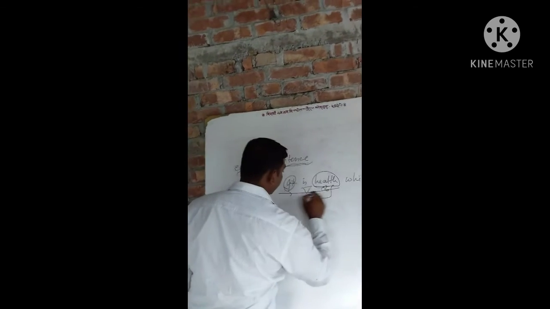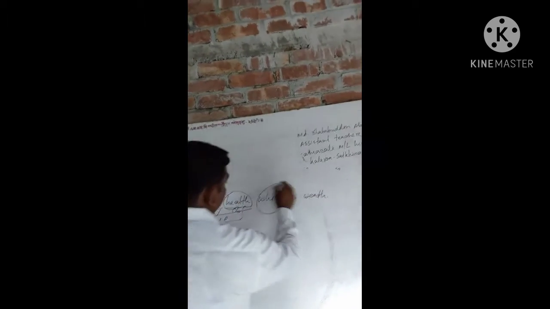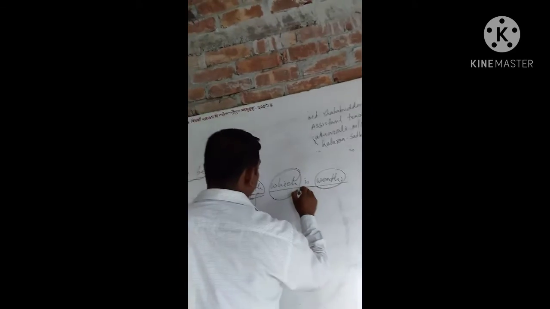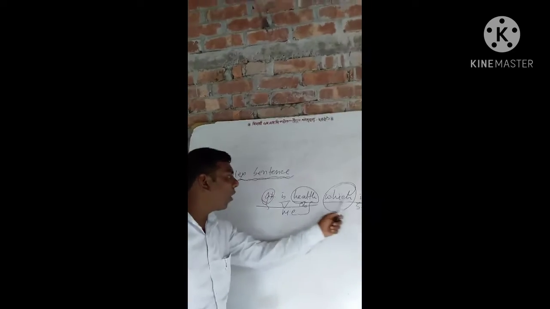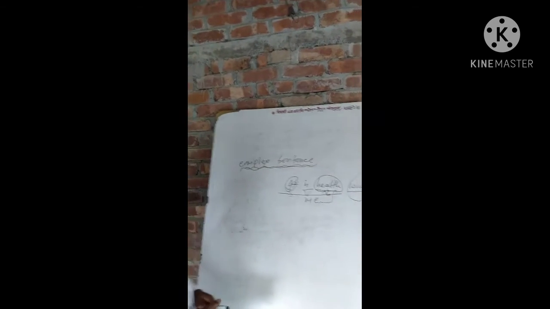So it's a main clause. Which is a connective, is a verb, well is an object. So it's a subordinate clause. So one main clause and one subordinate clause make a complex sentence.